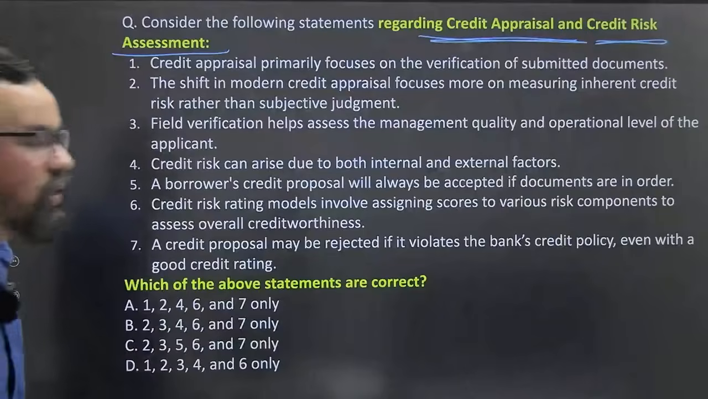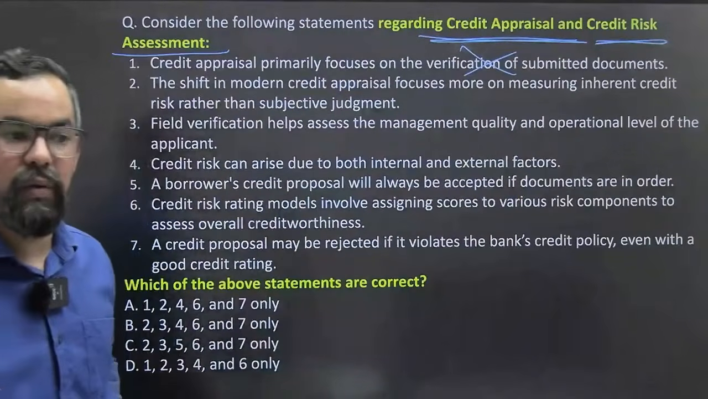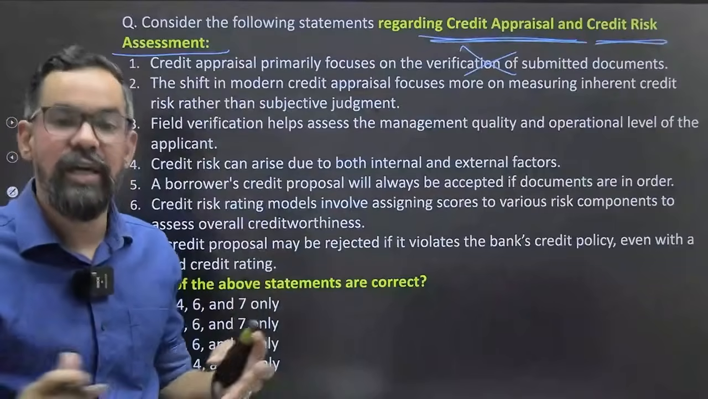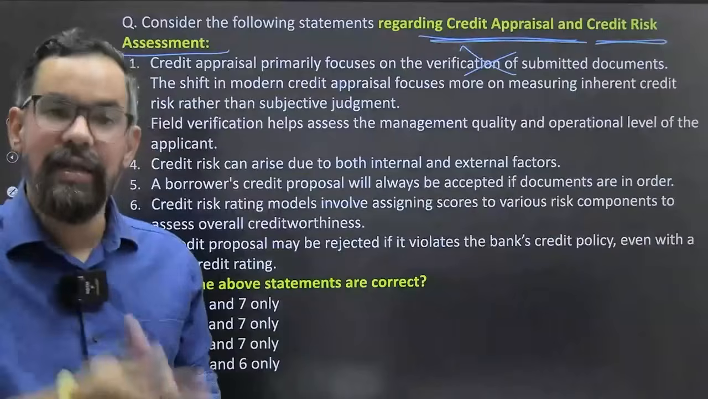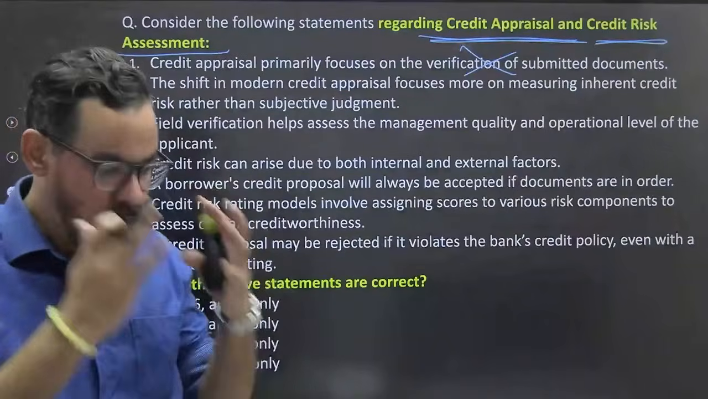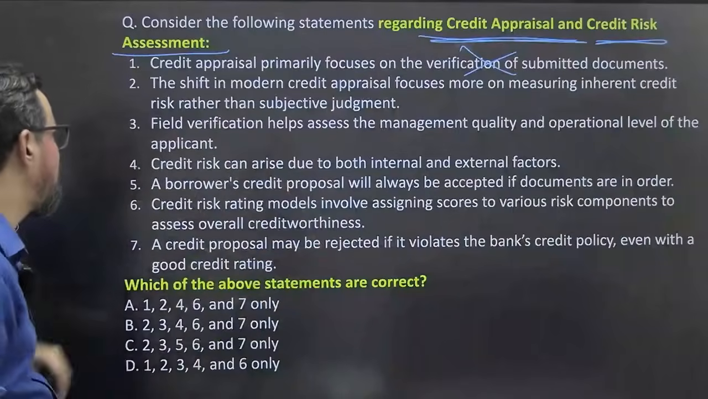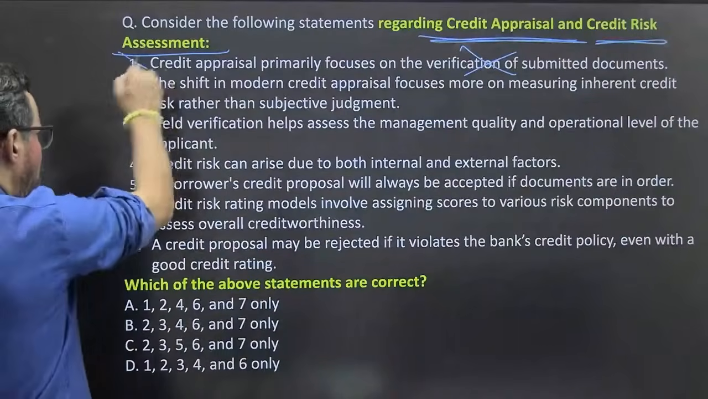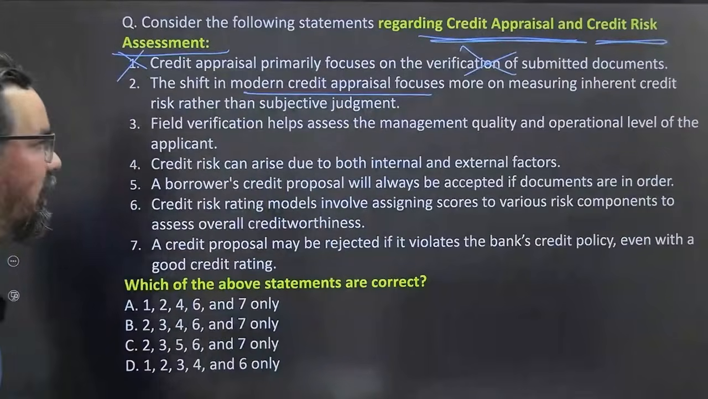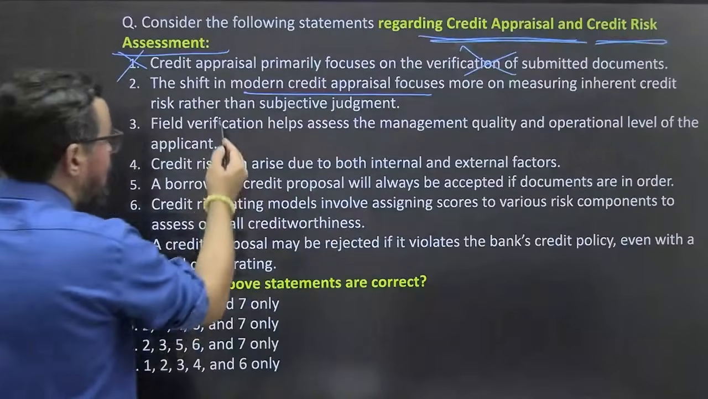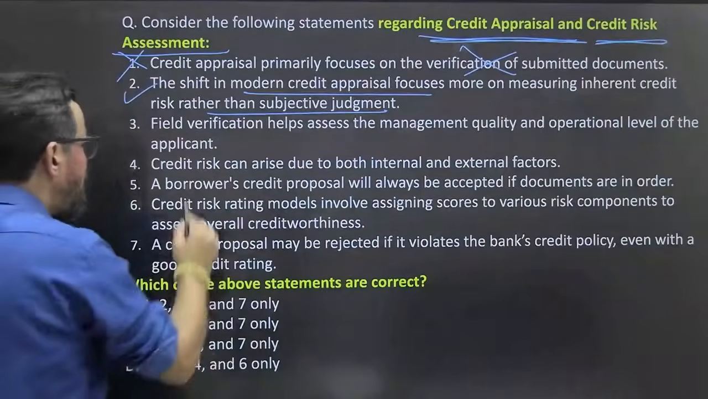It is not only about the verification, it is much more than the verification. The evaluation of the project and all, testing some sort of risk involved in that particular project or that type of industry or the company, business risk and everything, financial risk. So first one is wrong. Now, the shift in modern credit appraisal focuses more on measuring inherent credit risk rather than subjective judgment. It can be, statement 2, next one, it is right.